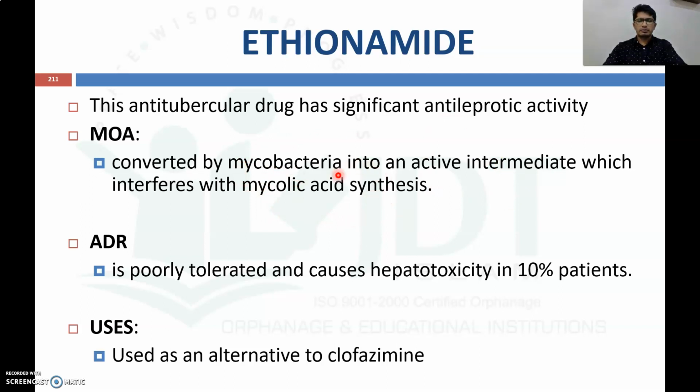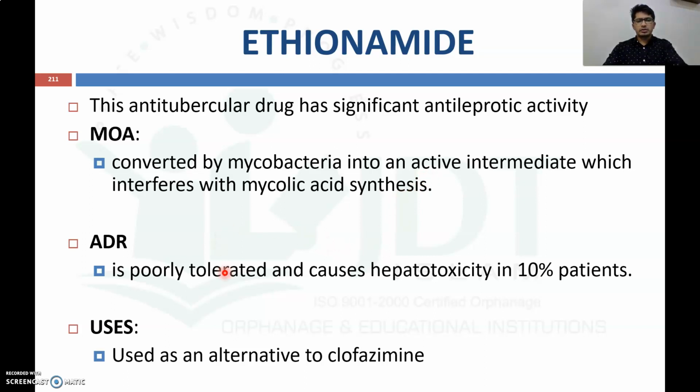As we mentioned before, mycolic acid is an important intermediary product required for the cell wall synthesis of Mycobacterium species. Thereby it will inhibit cell wall synthesis and produce cell wall deficient bacteria, which will be easily killed by other anti-tubercular drugs as well as other anti-leprotic drugs.